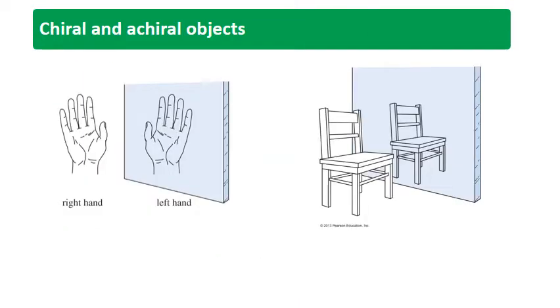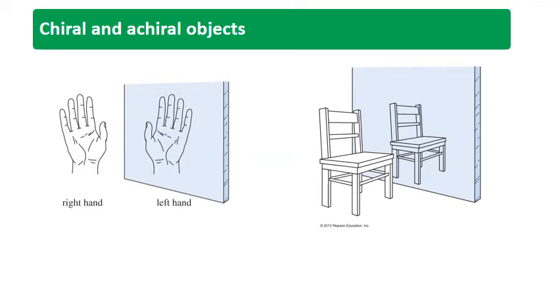So the first one is the chiral and achiral object. Before we start, the carbon is tetravalent in nature, and the non-planar tetrahedral geometry in carbon compounds gives birth to the concept of stereochemistry. That means the four atoms or groups attached to a carbon are present in different planes. So the arrangement of different groups or atoms in space is termed configuration. This is called configurational isomerism.